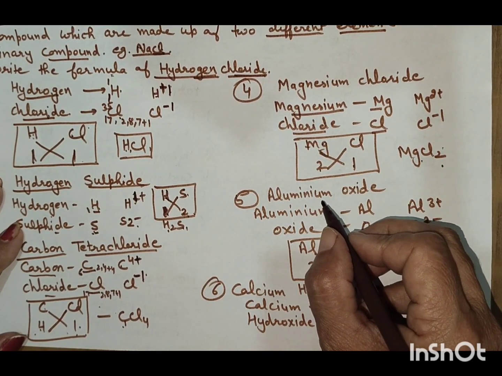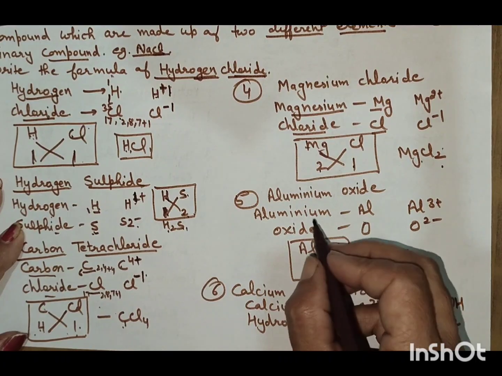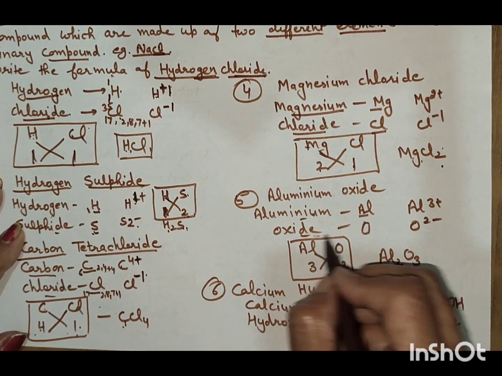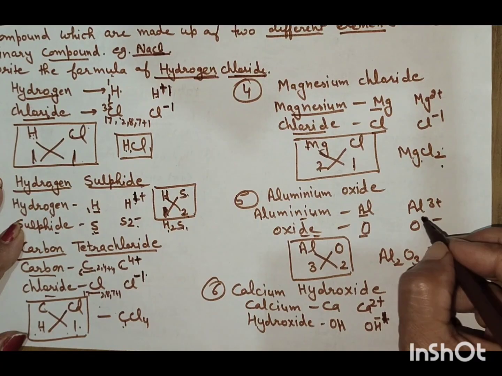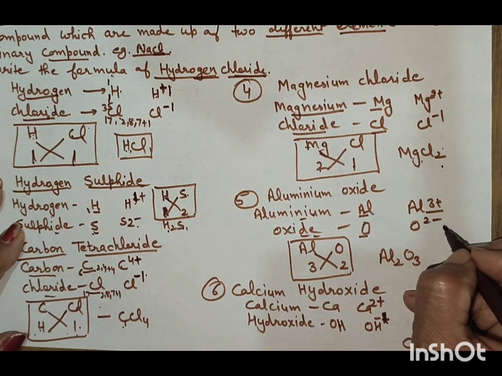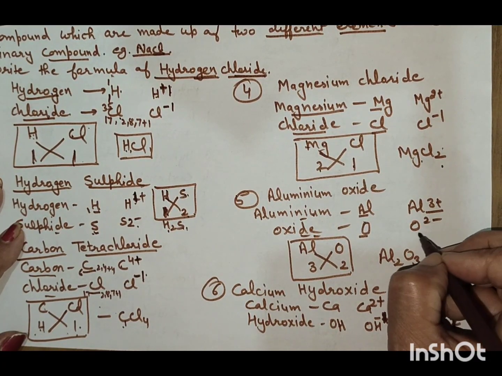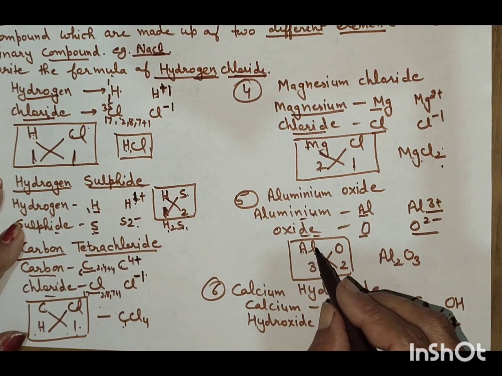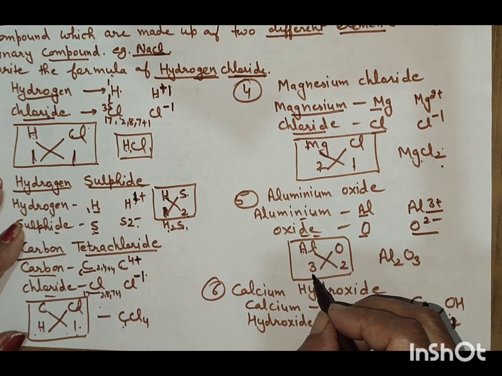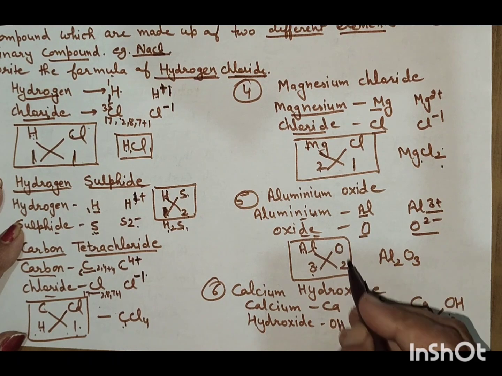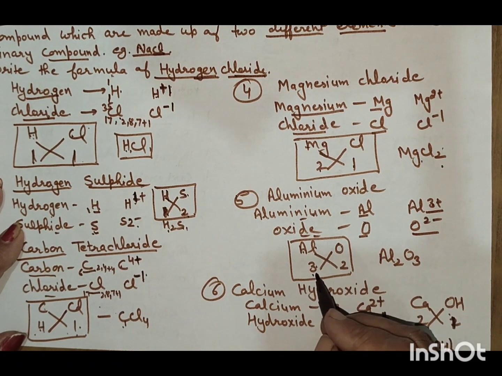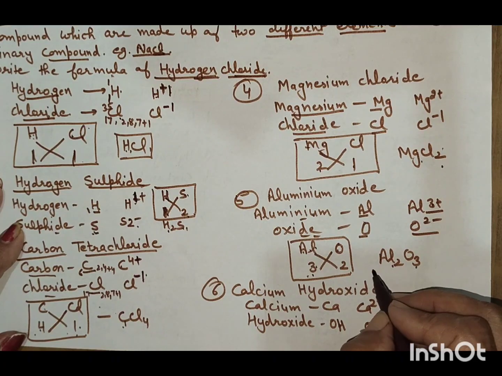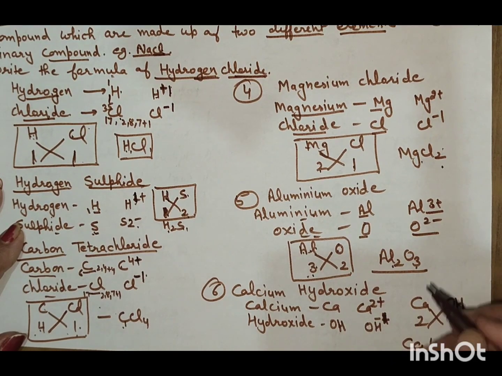Now next, aluminium oxide. First write down the element name and symbol. Aluminium Al, oxide O. Now write down the valency. Aluminium 3 plus and oxygen 2 minus. Now write down the valency: aluminium 3, oxygen 2. Now cross multiply and write down Al2O3. This is aluminium oxide.